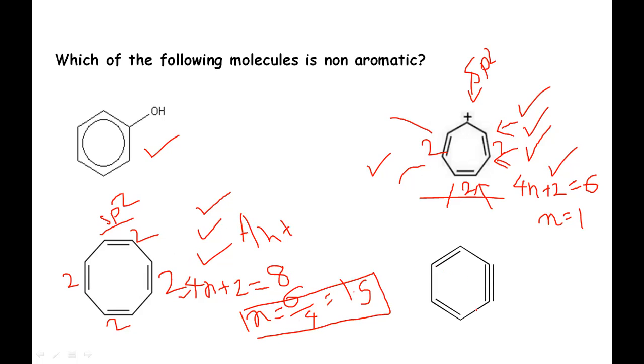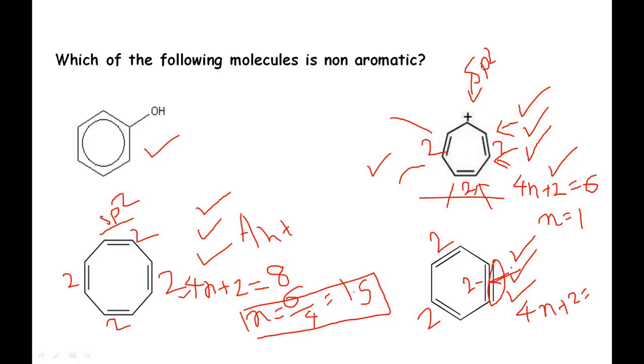Now moving to the compound benzene. This compound is cyclic, all the carbon atoms have a p orbital, and the compound is planar. Now if we apply Huckel's rule, 4n plus 2 equals the number of pi electrons, only from this, these 2 pi electrons do not take part in delocalization. They are perpendicular to the plane.